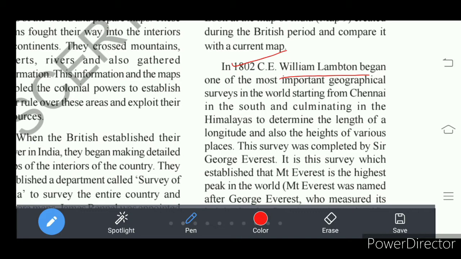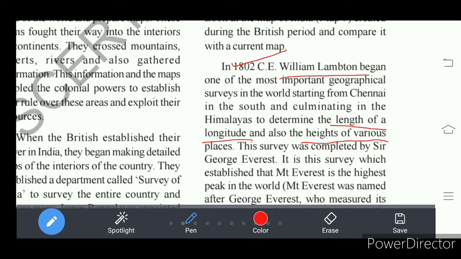Chennai is in Tamil Nadu, which is near to the sea level. So all the places' height is measured from the sea level. As Chennai is near to the sea level, here William Lambton wanted to measure the height and the length of the longitudes and also heights of various places.